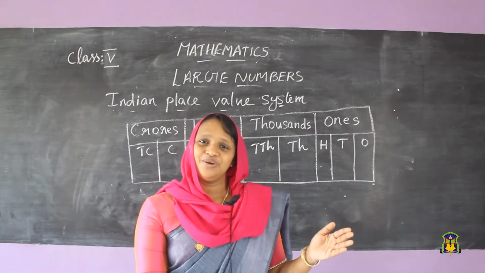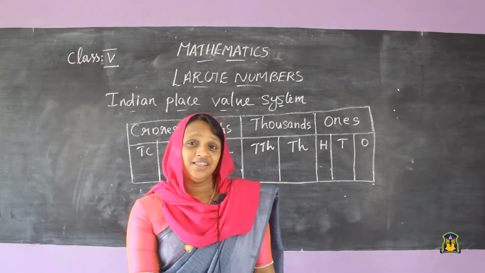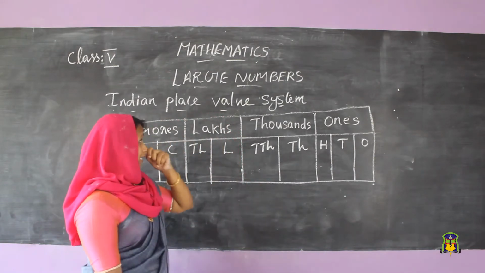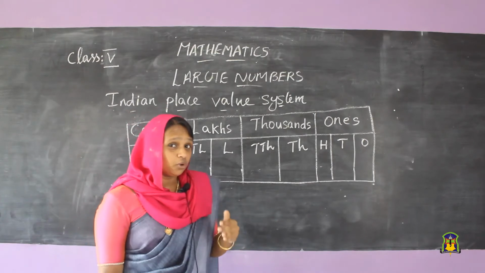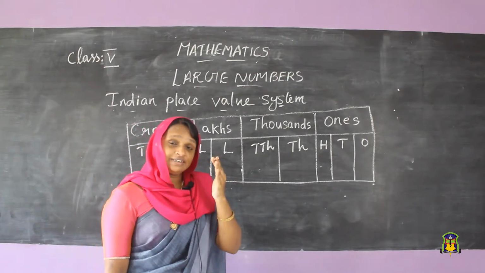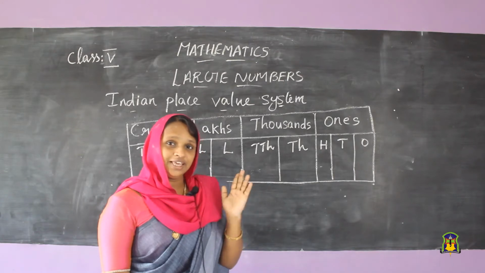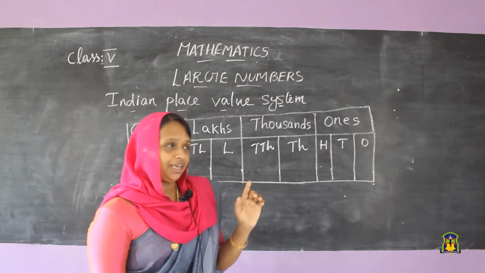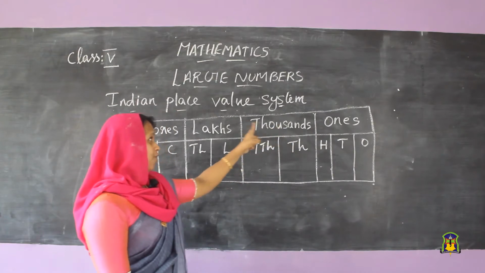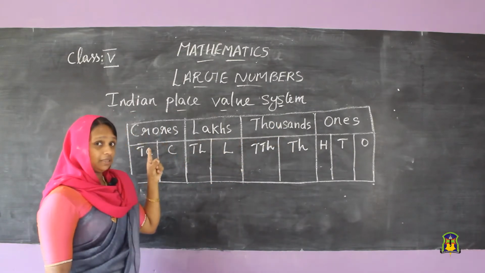Today, in the last class, we discussed the Indian place value chart. If you are given a 9-digit number, you know how to write it in words using the Indian place value system. In it, ones, thousands, lakhs and crores are the periods.